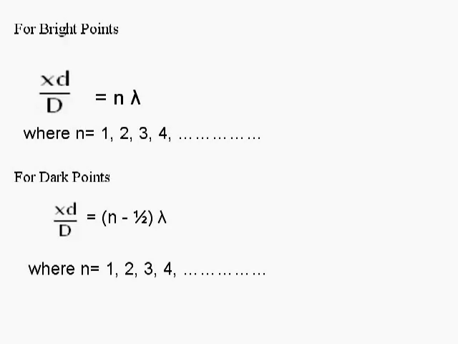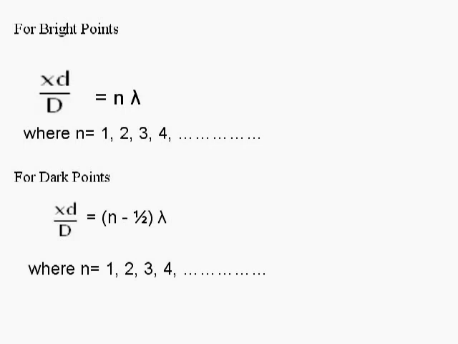For bright points, this path difference should be n lambda. Thus, for bright points, xd upon D is equal to n lambda, where n is 0, 1, 2, 3, 4, etc. For dark points, this path difference should be n minus half into lambda, that is, an odd multiple of half wavelength.